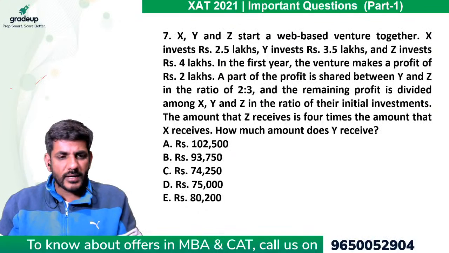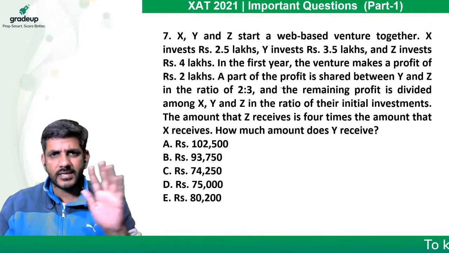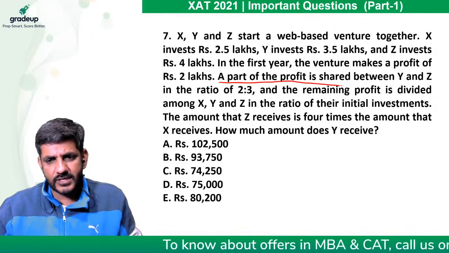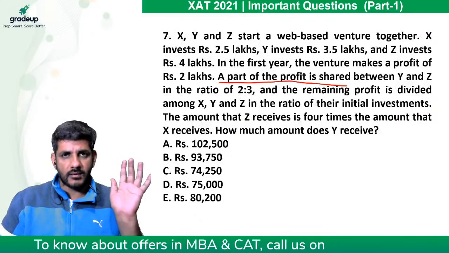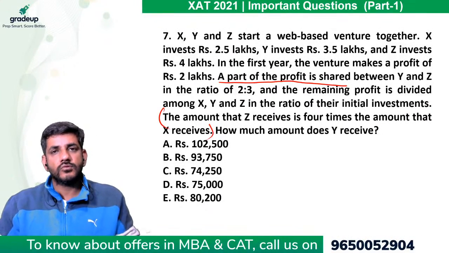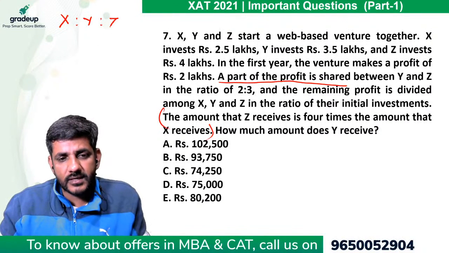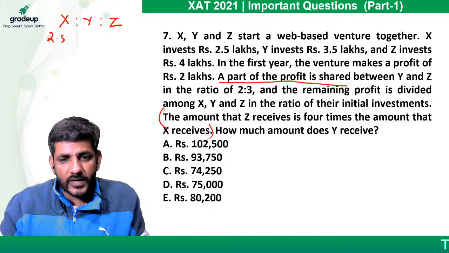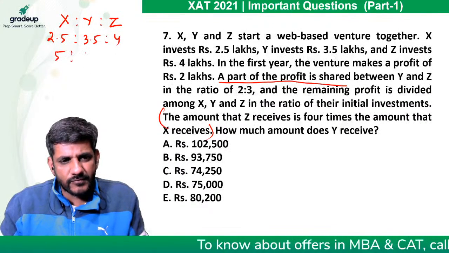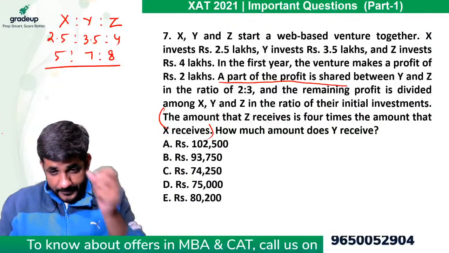I mean, by looking at the question, I can say this is not a difficult question for sure. Easy है या moderate ये करके पता चलेगा. When he says a part of the profit is shared, so here comes a variable. And that variable will be solved using this line. तो ये simple सा rule है. So first of all, what are the ratio of their investments? It is 2.5 is to 3.5 is to 4. Double कर देते हैं. So 5 is to 7 is to 8 is the ratio of their investments.